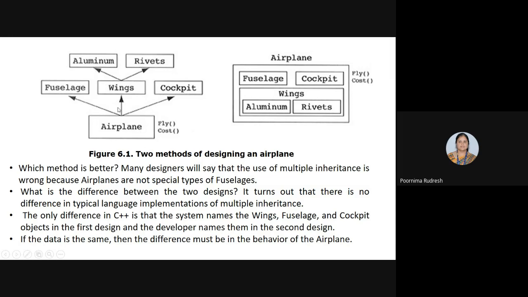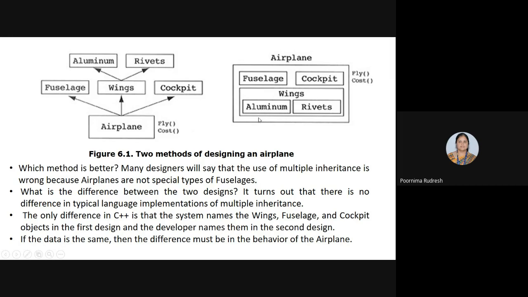Why is it an example of multiple inheritance? Here the airplane class will inherit the properties from these three classes: fuselage, wings, and cockpit, whereas the wings class is inheriting from aluminum and rivets. So this is a good example of multiple inheritance.